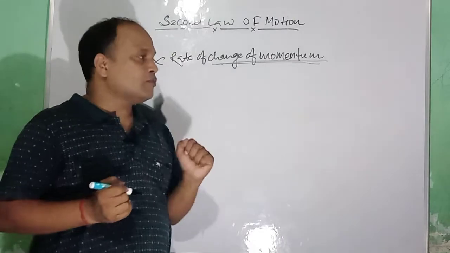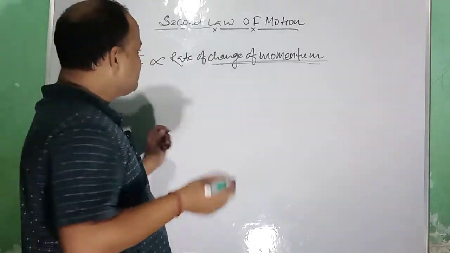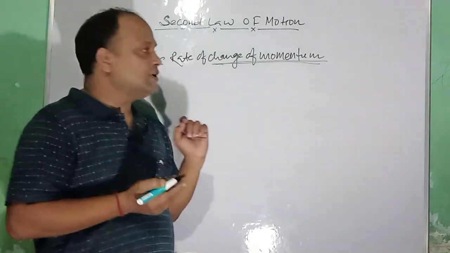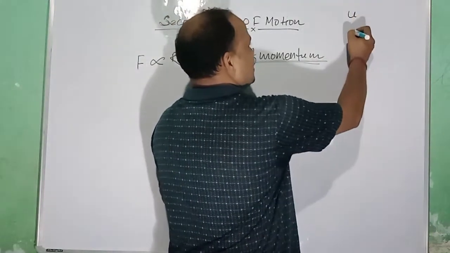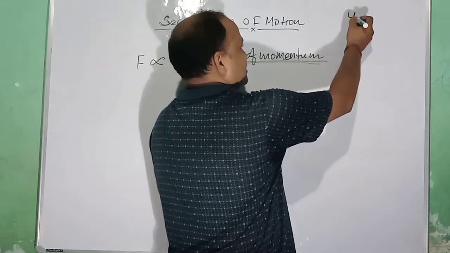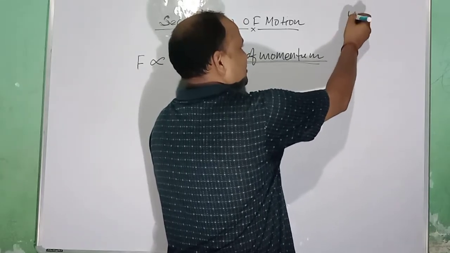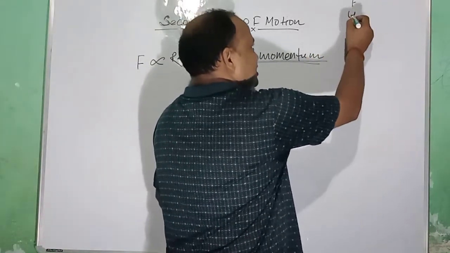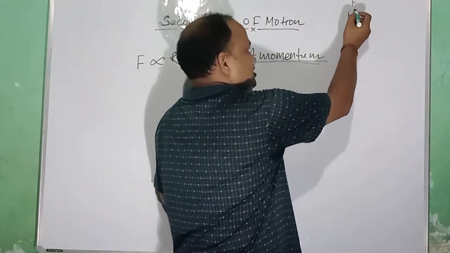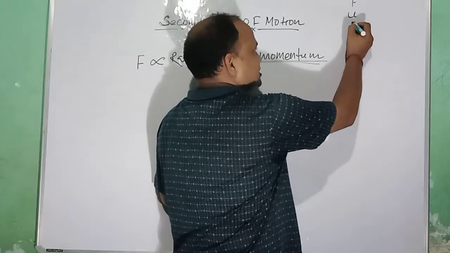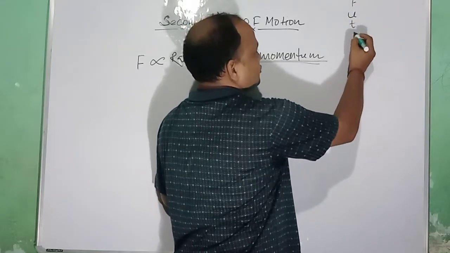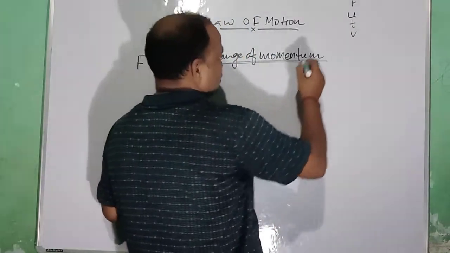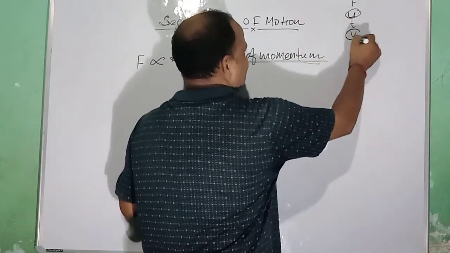Suppose a body having mass m is moving with initial velocity u. When applied with unbalanced force F, after time t, its velocity changes to v. So it has initial velocity and final velocity.